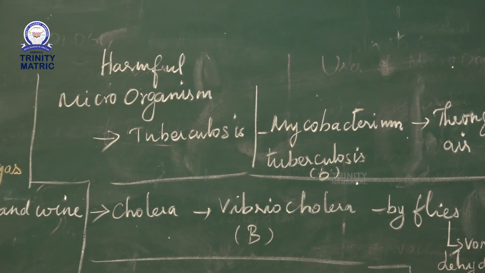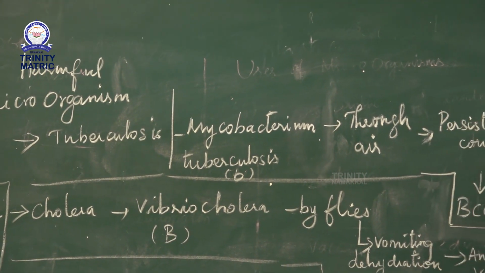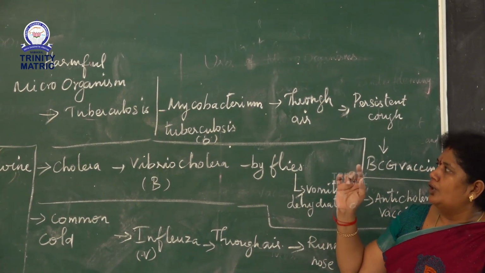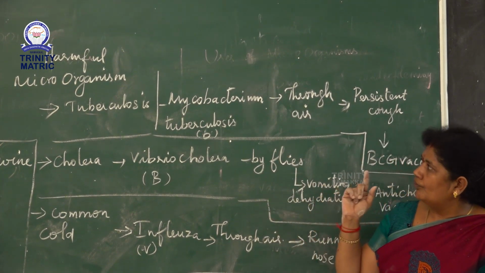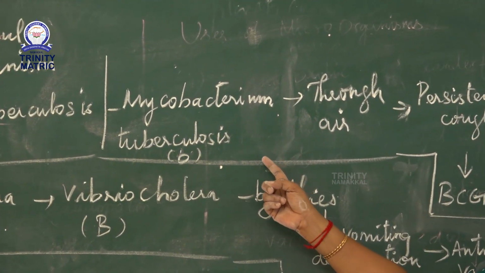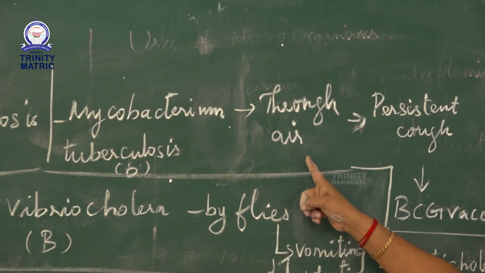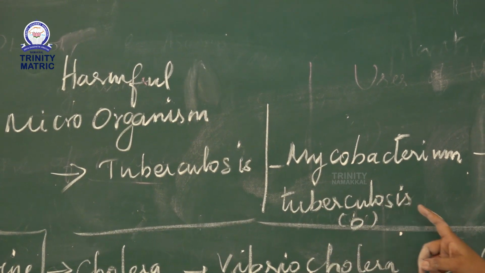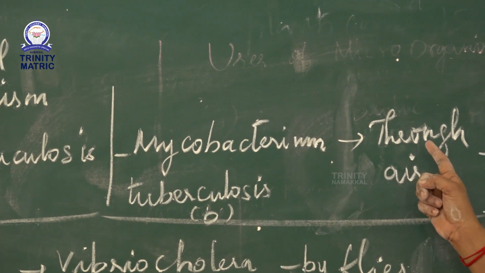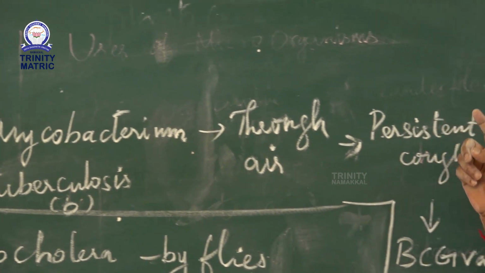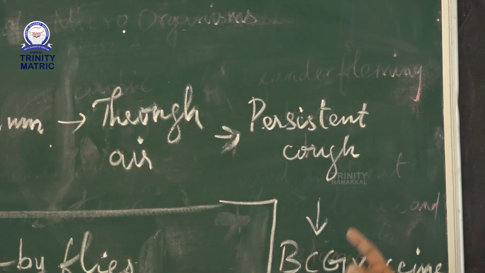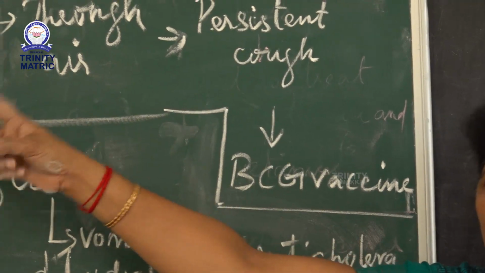Harmful microorganisms cause diseases. Some diseases are given in your chapter. Tuberculosis is caused by Mycobacterium tuberculosis. This is a bacterial disease. It spreads through the air. A persistent cough is a symptom. The BCG vaccine is to cure tuberculosis.